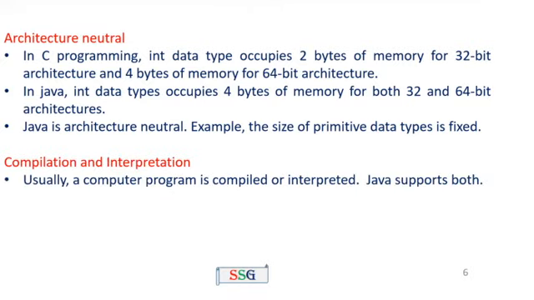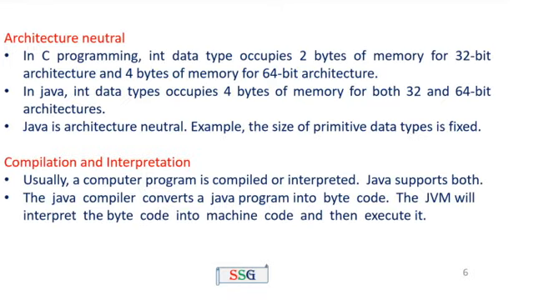The next one, compilation and interpretation. Usually a computer program is compiled or interpreted. Some languages use the compiler, some languages use the interpreter, but Java supports both. The Java compiler converts a Java program into bytecode, and the JVM will interpret the bytecode into machine code and then execute. That means Java supports both the compiler and the interpreter. That's why it's called compilation and interpretation.